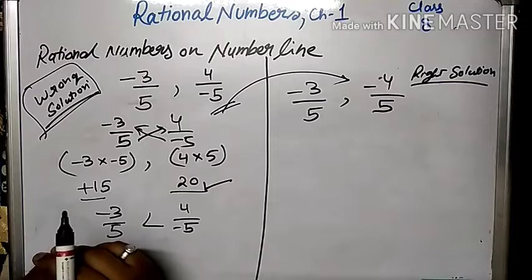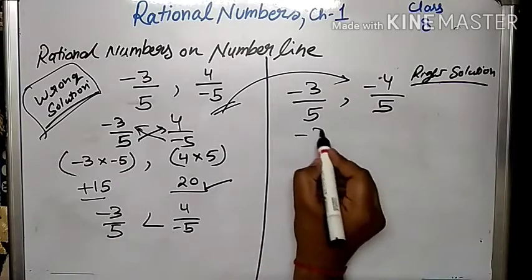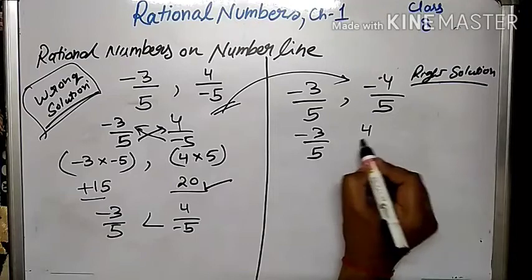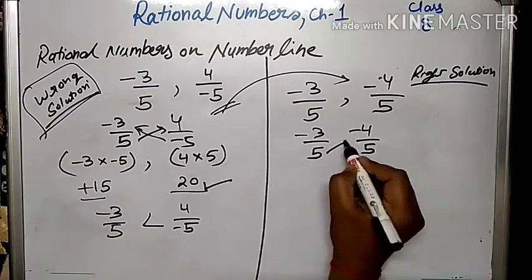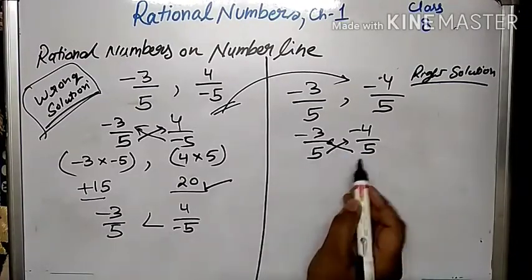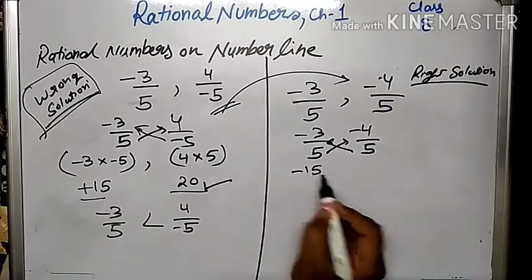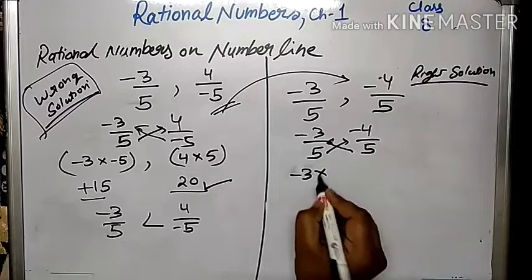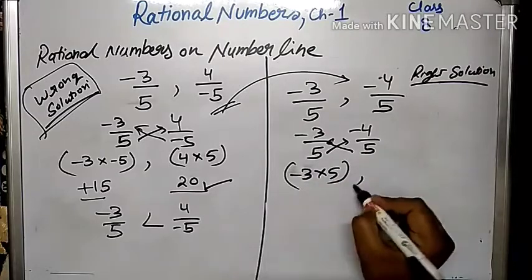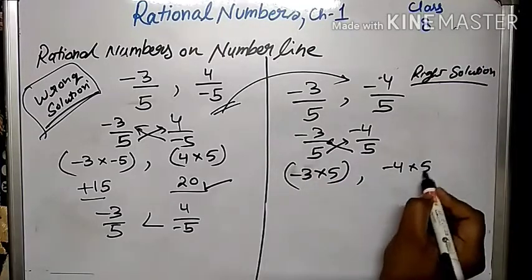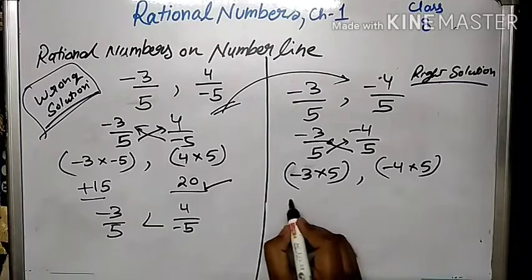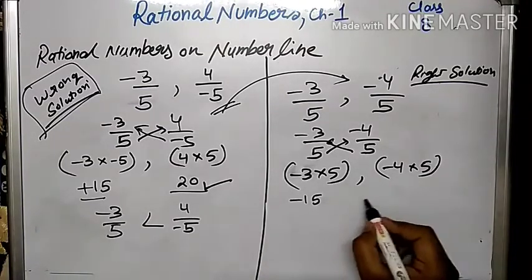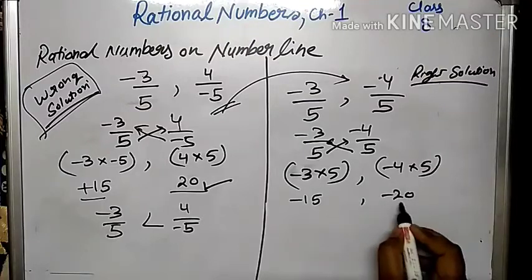Now again we will use the cross product method. Minus 3 into 5 comes to minus 15, and minus 4 into 5 comes to minus 20.